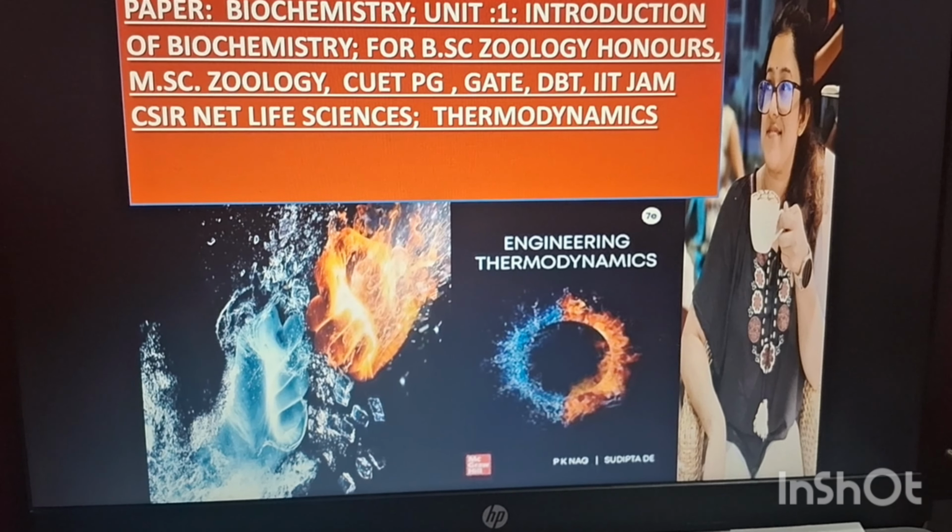Next, the first law of thermodynamics. The total energy of a system, including its surroundings, remains constant. So, delta E equals Q minus W, where Q is the heat absorbed, E means energy, and W is the work done.